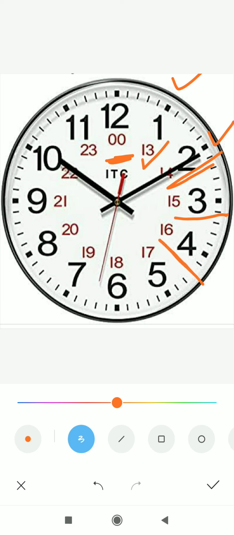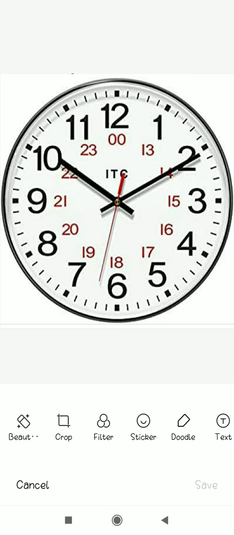It means add 12 here when we are going to change according to the 24-hour clock. If we want to convert any time according to the 24-hour clock time, we'll follow this.